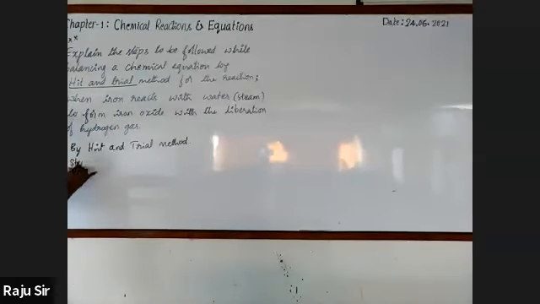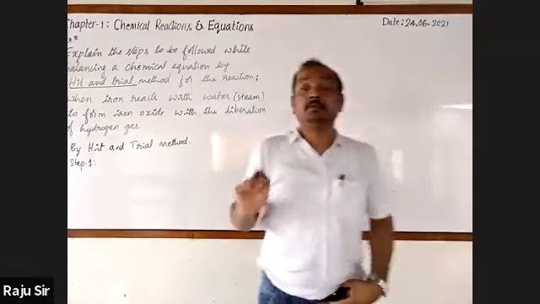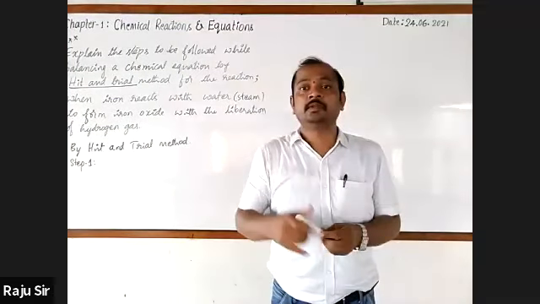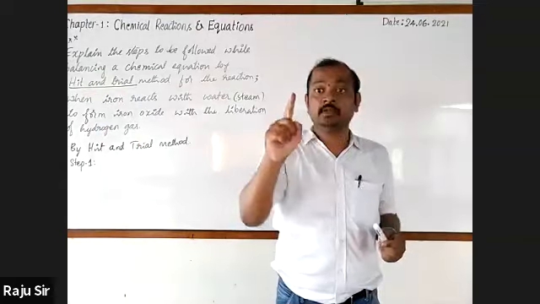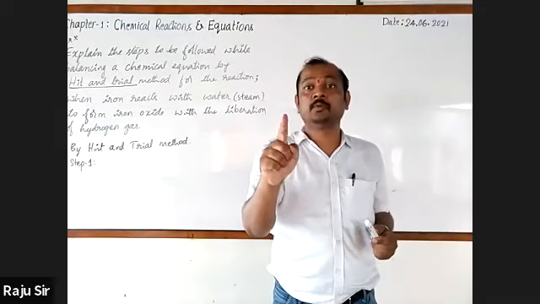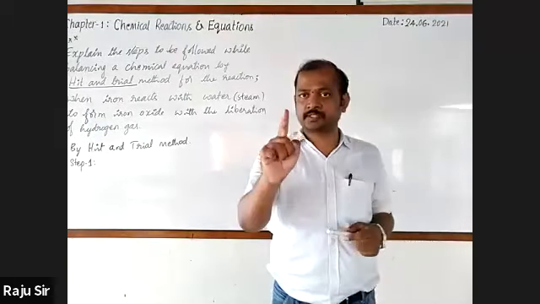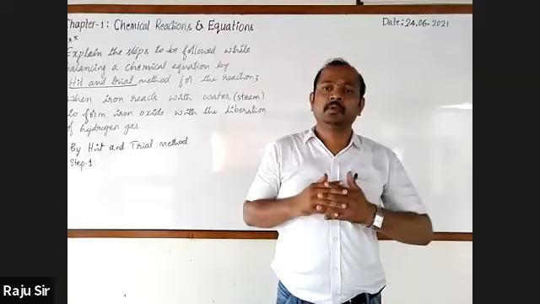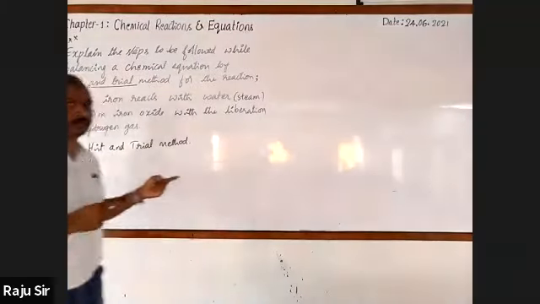Step 1. In the first step we will convert the given chemical reaction into a word equation. Without fail, you have to write each and every step correctly.